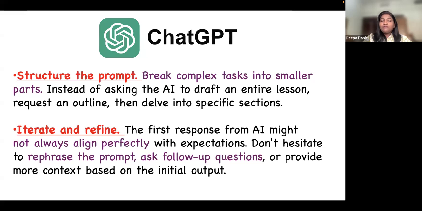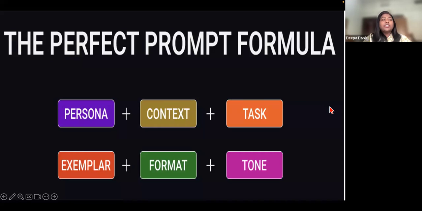So remember that whenever we are wanting any prompt that ChatGPT or any AI tool gives us, we have to structure the prompt. Whatever prompt we get, if it's very long, we can always break it into smaller parts. Instead of asking it to give me an entire lesson, no, we have to give it what kind of sections we want. And don't accept whatever prompt comes in the beginning. Don't take that at face value, because it may not always align perfectly with what you want. So we have to remember to rephrase it, to ask more follow-up questions, and finally we get the correct prompt.